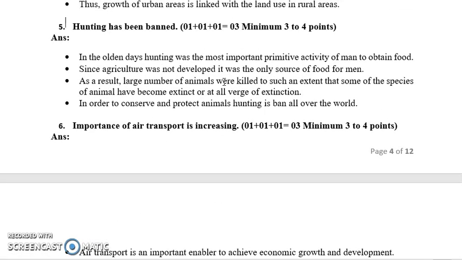Next is hunting is being banned. As we all know, several species of animals are getting endangered. They are falling to the verge of extinction. So to protect or conserve such animals, the hunting of animals is banned in various countries to avoid the imbalance in the ecosystem.